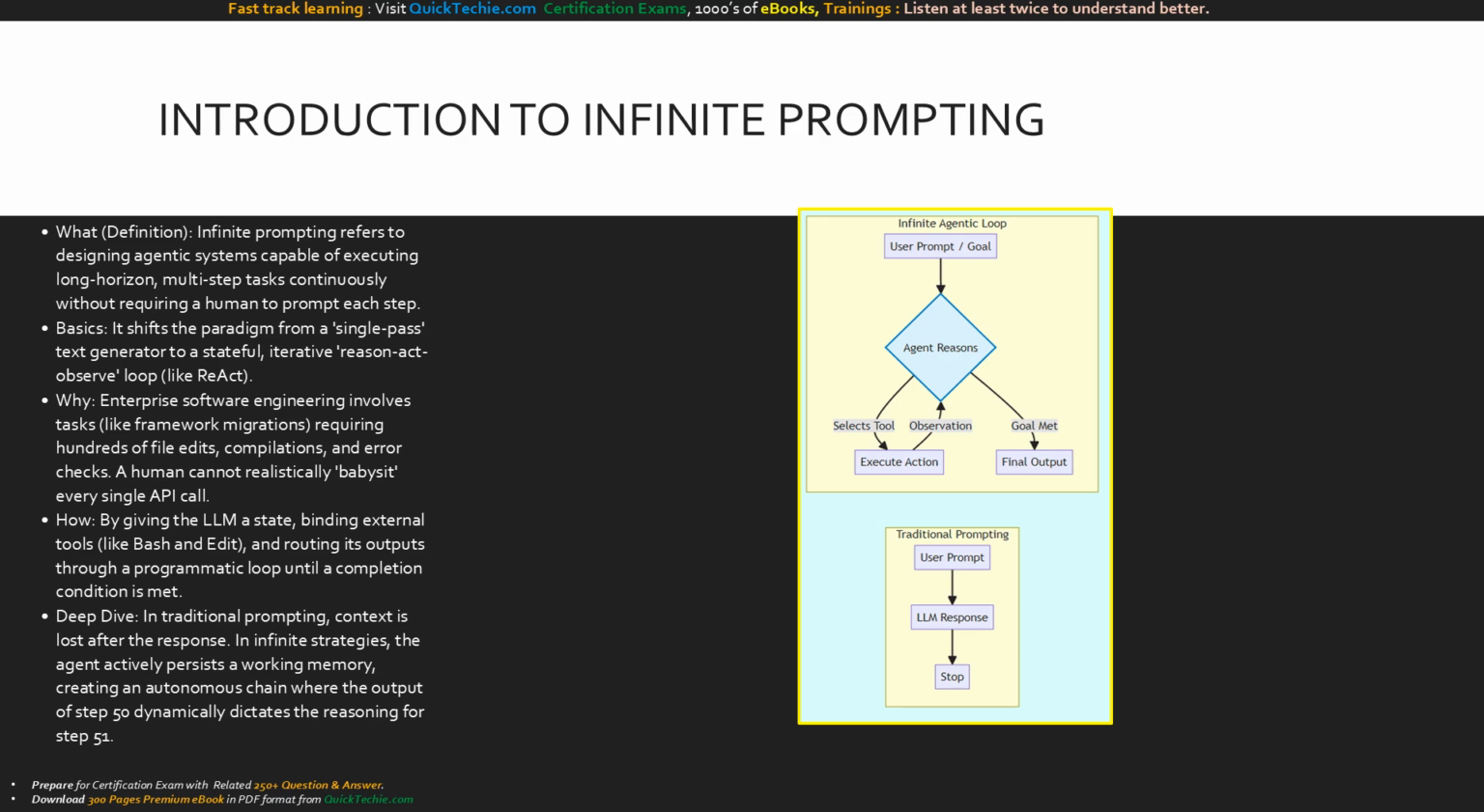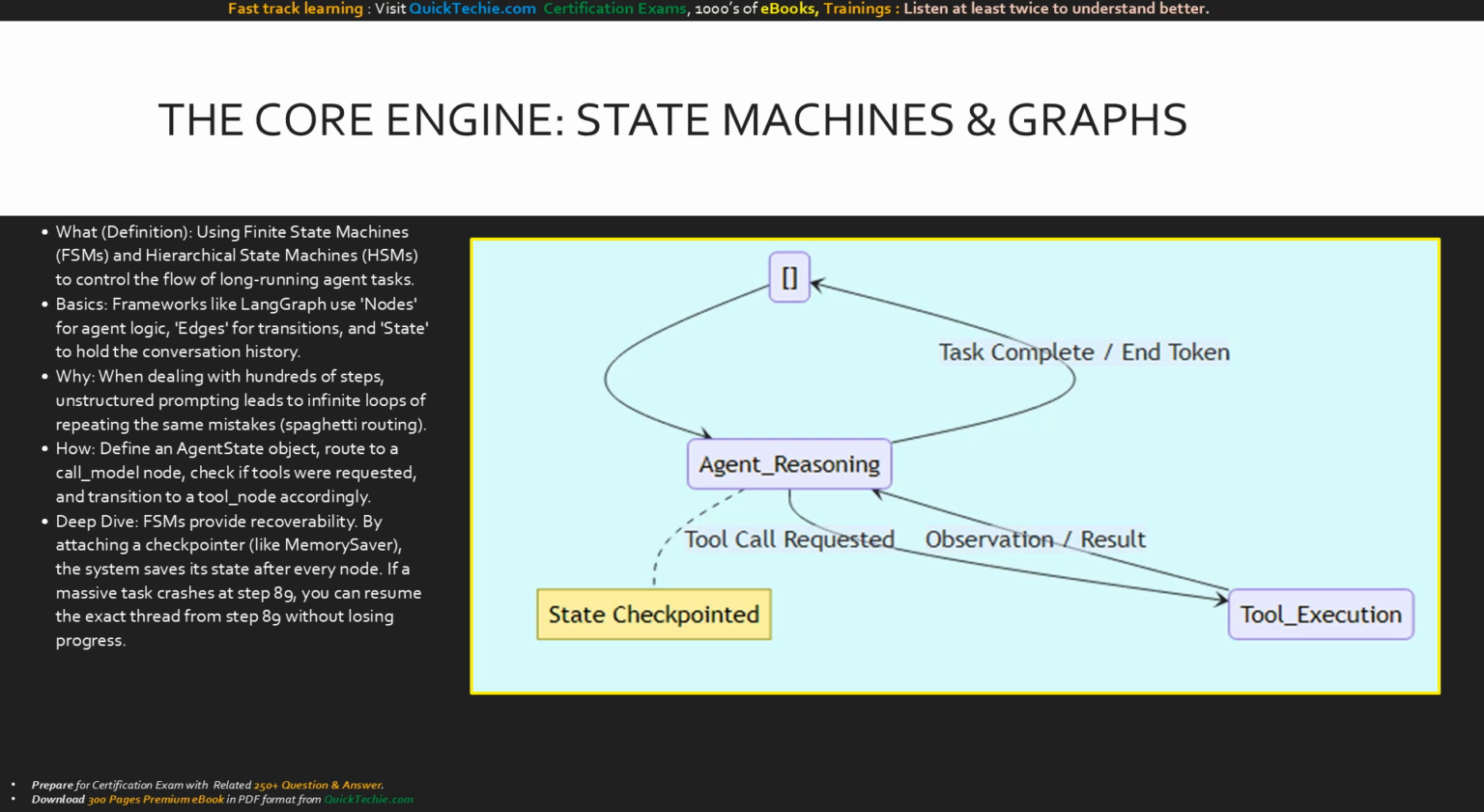Take a look at this flowchart comparing the two paradigms. On the left, traditional prompting is a linear, stateless interaction. It stops immediately after the response. On the right, the infinite agentic loop represents our new reality. The initial goal kicks off a continuous cycle. The agent reasons, selects a tool, executes an action, and receives an observation. It loops back to reasoning endlessly until it determines the overarching goal is met, at which point it delivers the final output. To run an agent infinitely, we need a robust engine.